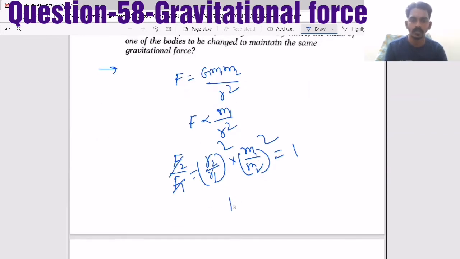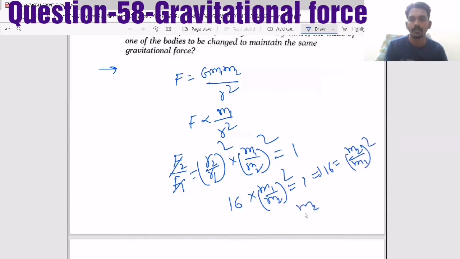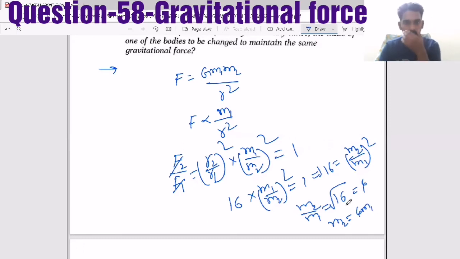That means this is 4 times, so this will become 16 times. You take this m1 by m2 this side, so 16 equals m2 by m1 whole square. Then m2 by m1 will become root 16, that is nothing but 4. So m2 is 4 times m1.